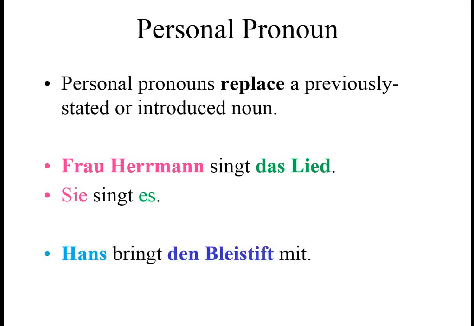Hans bringt den Bleistift mit. Hans brings along, or brings with, the pencil. So we can replace Hans with he in English. We can replace the pencil with it in English. But in German, er bringt ihn mit. So you'll notice a few things that are very similar, right? Das and es, den with the N, and ihn with the N.